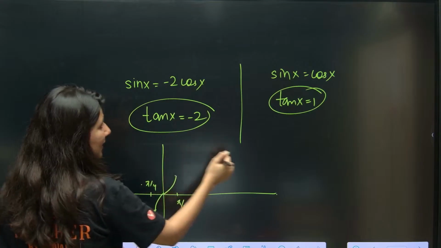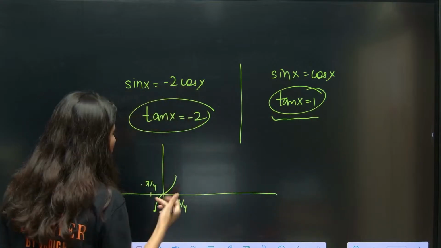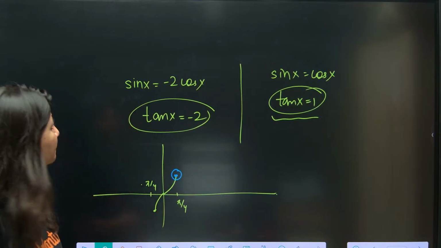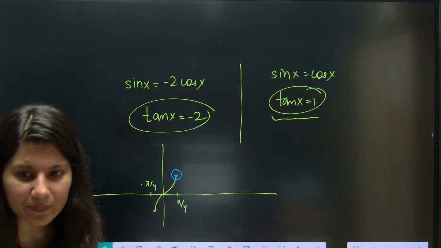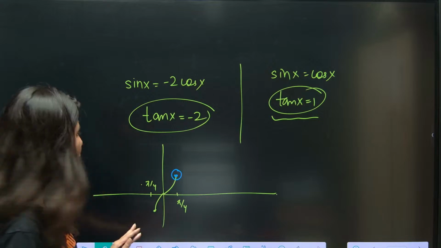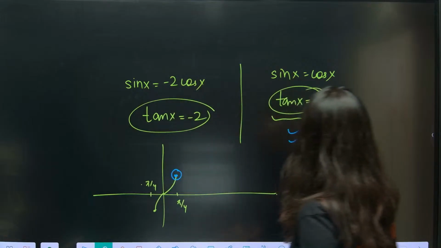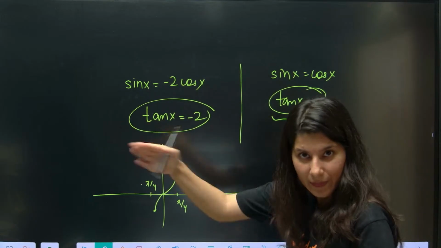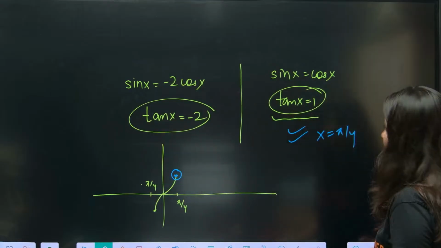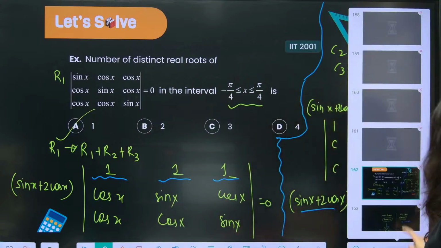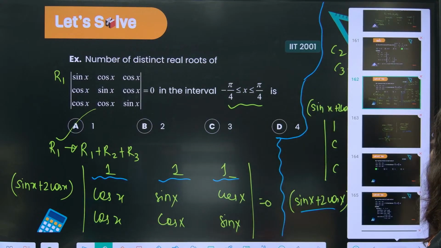So clearly tan x equals 1 is the only thing happening here, and tan x equals minus 2 is not happening anywhere. So only one solution, x equals pi by 4, because the other will give x less than minus pi by 4, so it is rejected. It is not in this interval. Option A is absolutely right. Okay, everybody getting it?